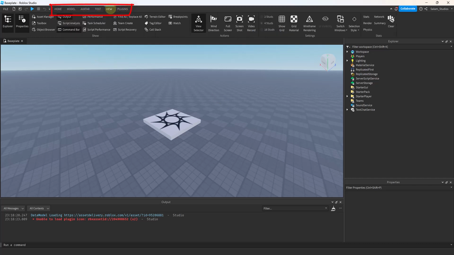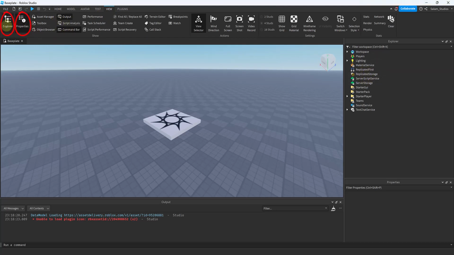Let's go to the View tab. And over here, what's important is that you have 4 things showing. In the View tab, you can toggle on what you want to show or hide on your IDE. So what we want to show for this tutorial series are 4 things. You want to always have them toggled on: Explorer, Properties, Output, and Command Bar.